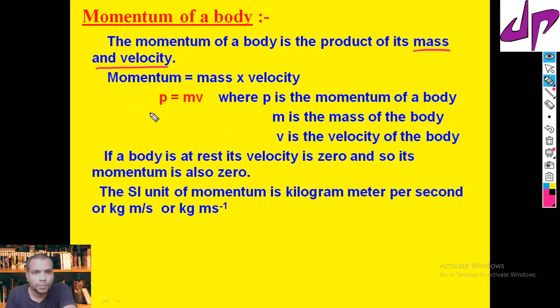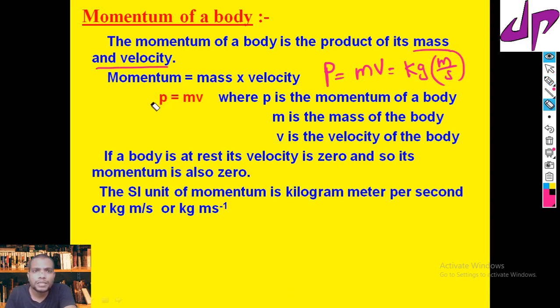Momentum, which we represent with the symbol P, is equal to mass multiplied by velocity. Mass units are kg and velocity units are meter per second. So the momentum units are nothing but kg meter per second.